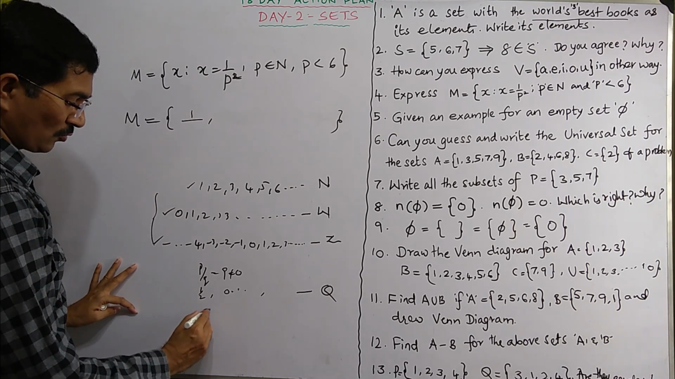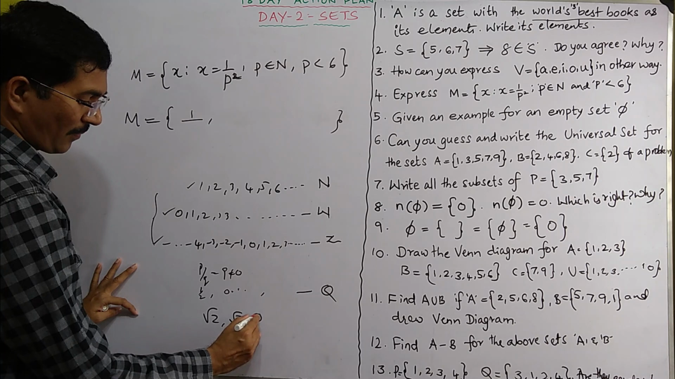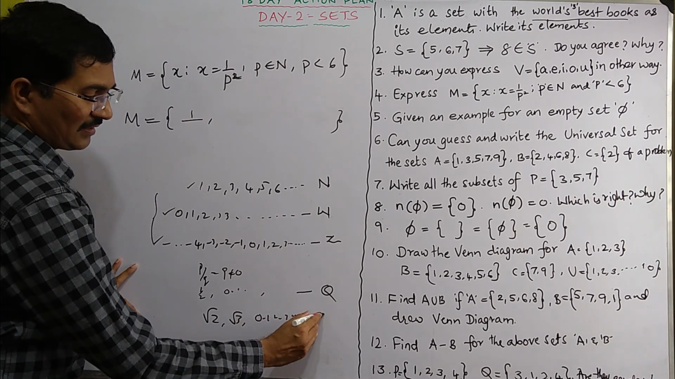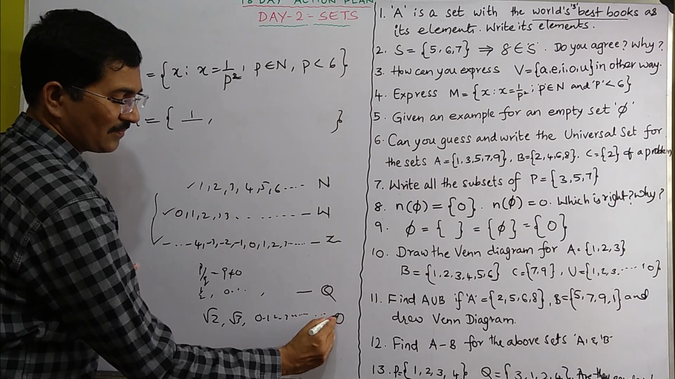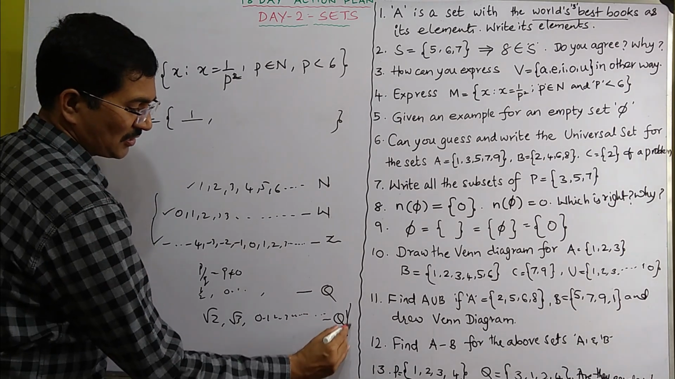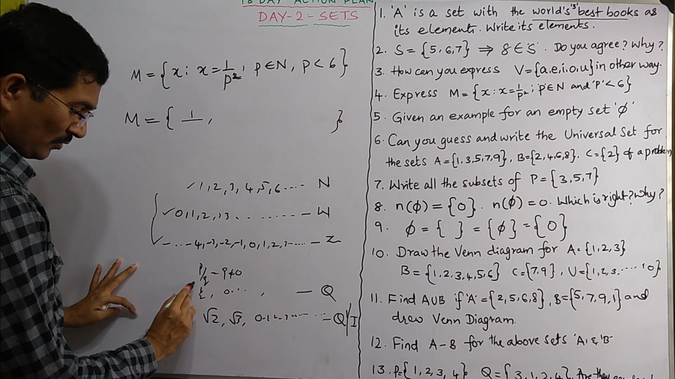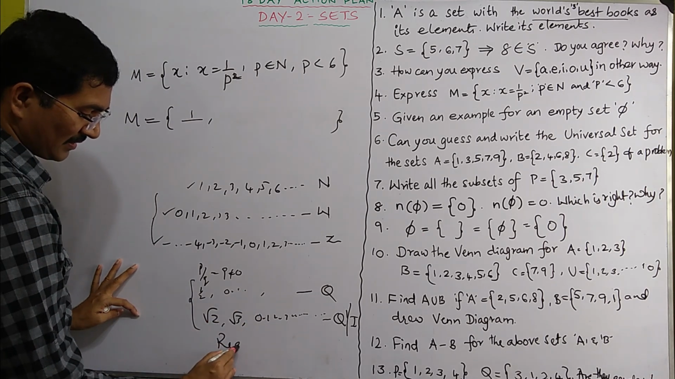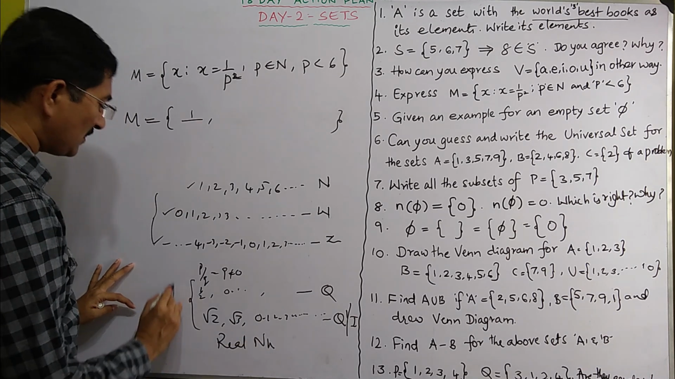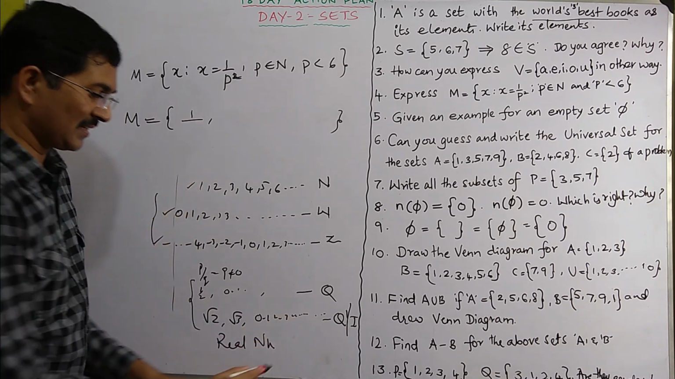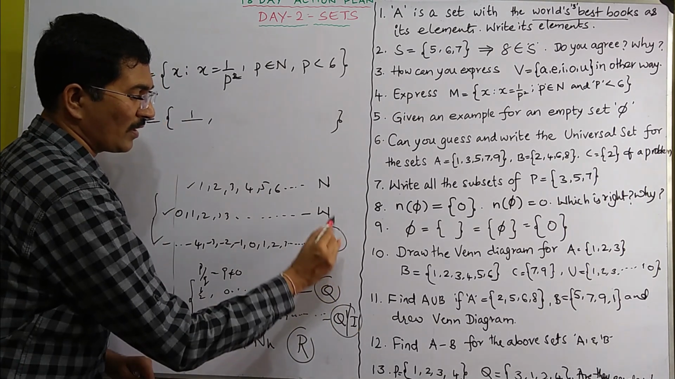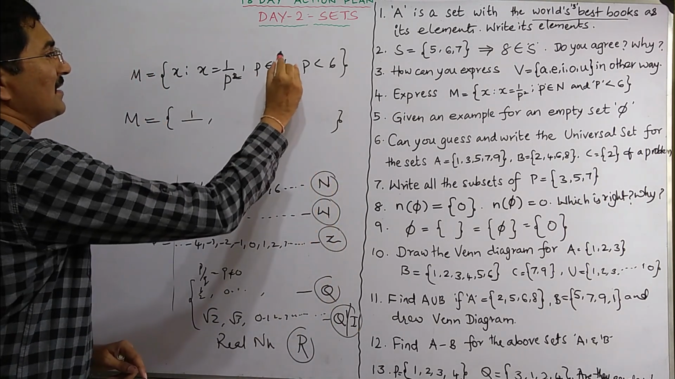Now root 2, root 3, 0.1234792 non-repeating, non-terminating decimals, they are all called irrational numbers, written by Q dash or I. Now these together, Q and I together, are called real numbers. So all these numbers come under real numbers represented by the letter R. So depending on this letter, you have to understand what is given there. So here it is given as N.